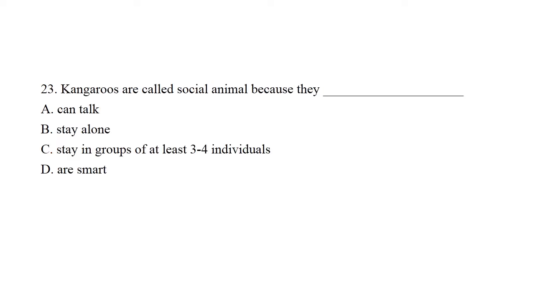Question number 23. Kangaroos are called social animals because they dash. Option A, can talk. Option B, stay alone. Option C, stay in groups of at least 3 to 4 individuals. And option D, are smart. So the right answer is C, stay in groups of at least 3 to 4 individuals.